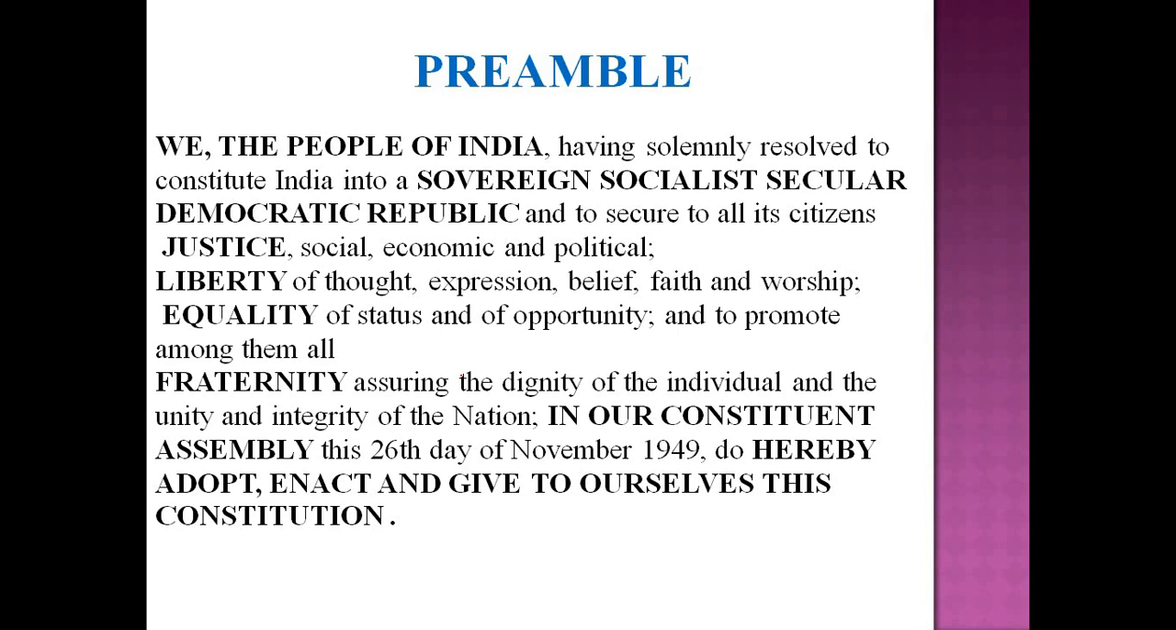This particular text of the preamble has mainly four important pieces of information. The first one is regarding the source of authority of the Constitution, that is, people of India. The second one is regarding the nature of the Indian state, that is, sovereign, socialist, secular, democratic republic. The third one is regarding the values or virtues that will be provided by the state to its citizens. And finally, the fourth one is regarding the date of adoption of the Indian Constitution. So let's go into each of these in detail.